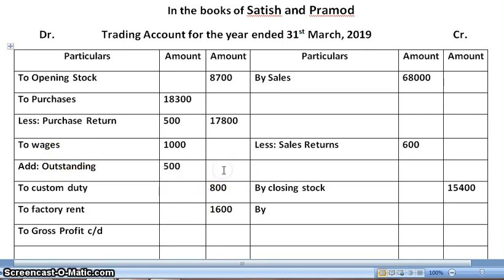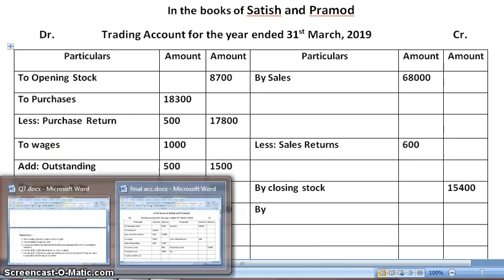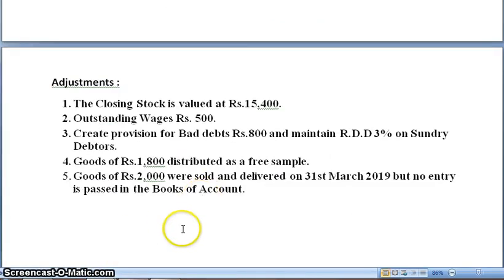So in the outer column we will get 1,500. Now the second effect would be balance sheet liability side. Again, as we are not preparing the balance sheet, we won't be giving the second effect. The third adjustment, that is the provision and RDD, we will be doing after adjustment number 5.